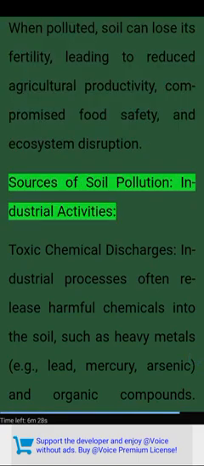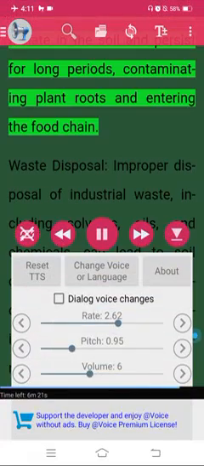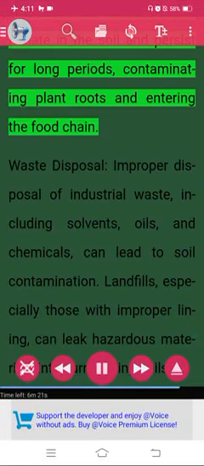Sources of soil pollution: industrial activities. Toxic chemical discharges. Industrial processes often release harmful chemicals into the soil, such as heavy metals, e.g., lead, mercury, arsenic, and organic compounds. These substances can accumulate in the soil and persist for long periods, contaminating plant roots and entering the food chain.